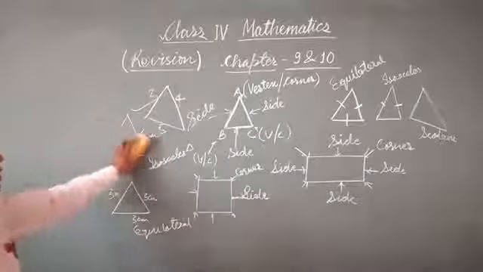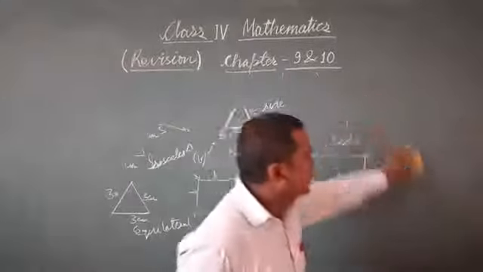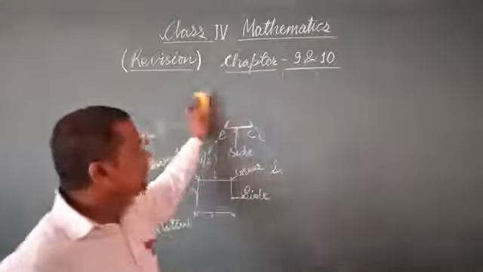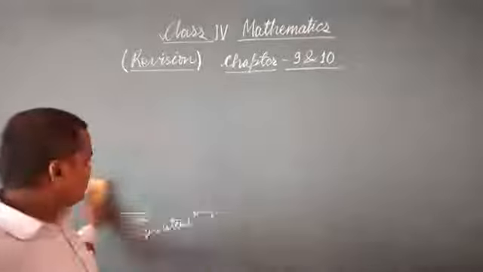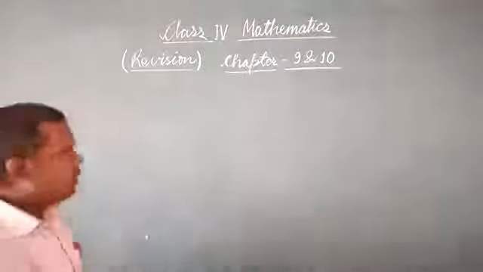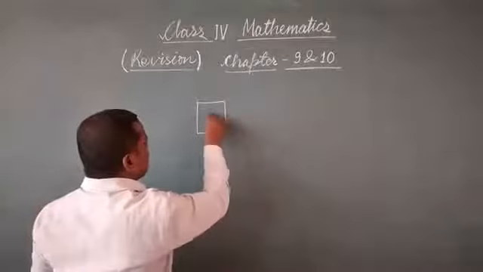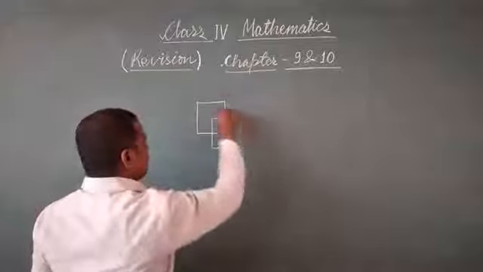Now we will read about solids. In solids we have read about cube, cuboid, cylinder, cone and sphere. I am drawing a cube here. It is a cube.